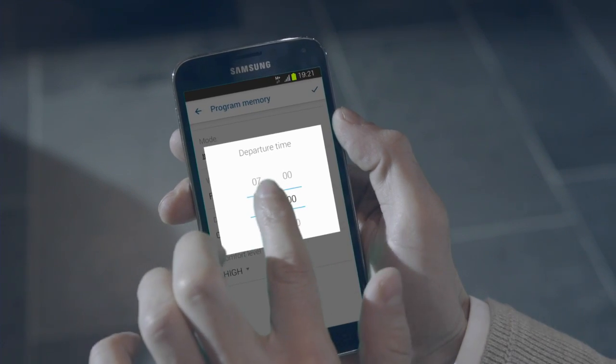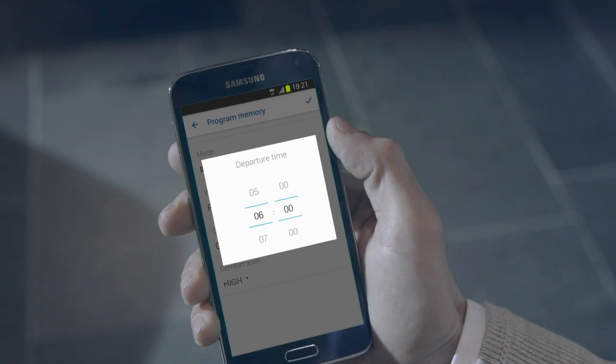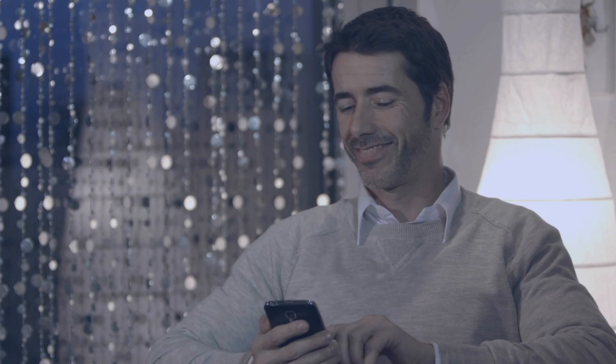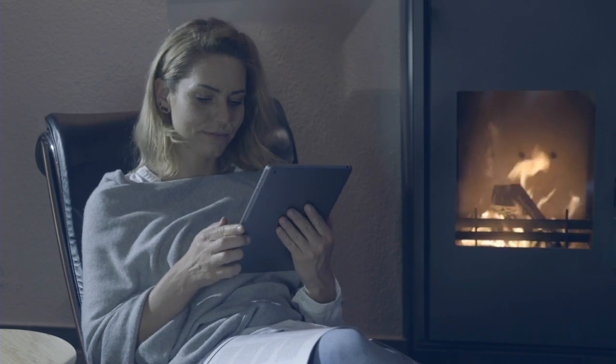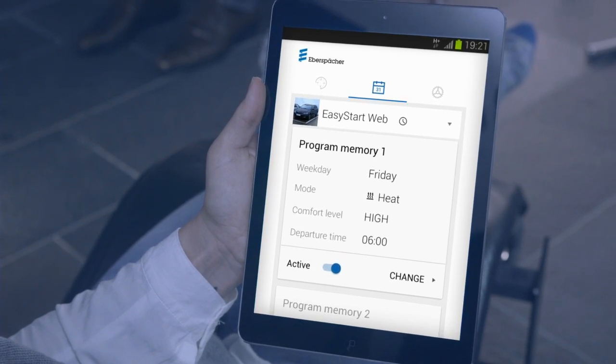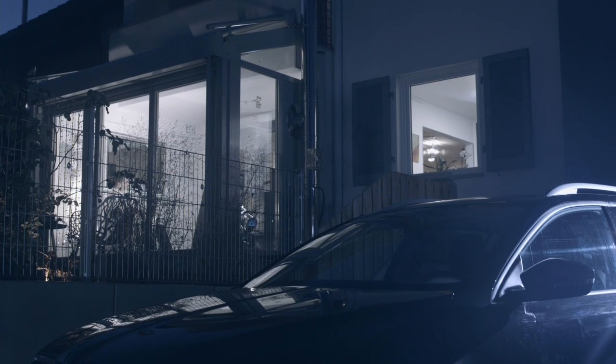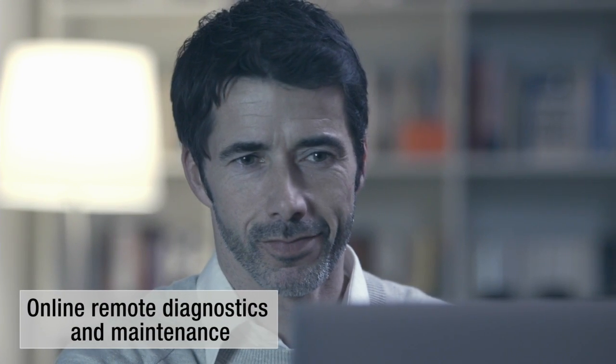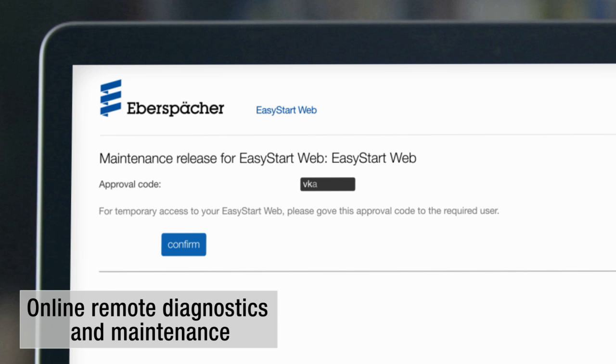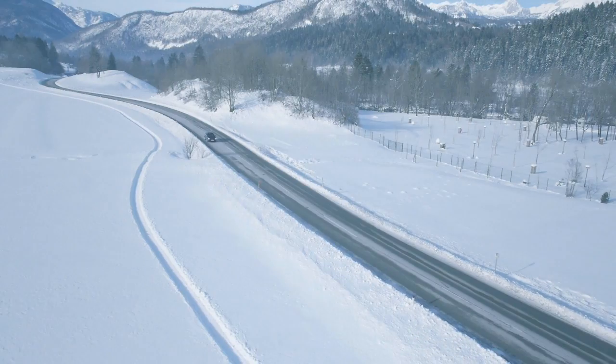The timer makes sure that your car reaches the temperature you have chosen at the right time, and that the interior is warm and the windows defrosted wherever and whenever needed. EasyStart Web also allows your workshop to carry out online remote diagnostics and maintenance.